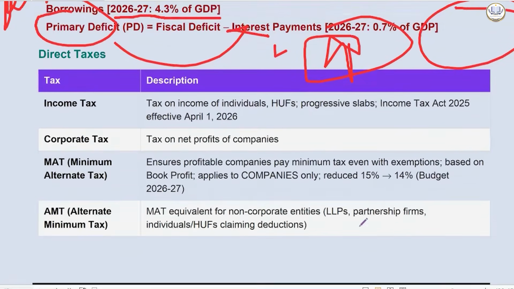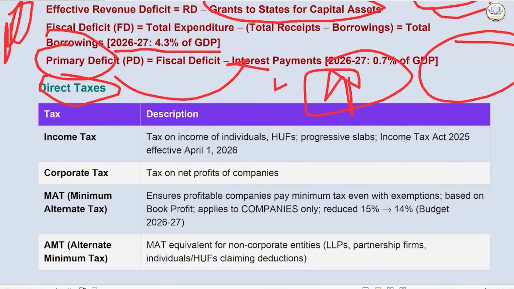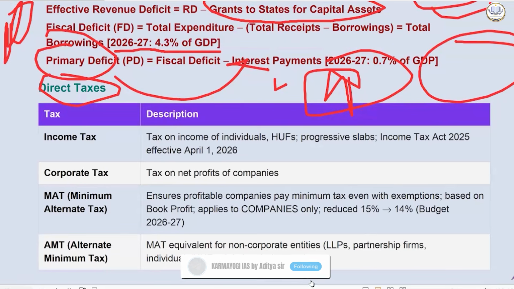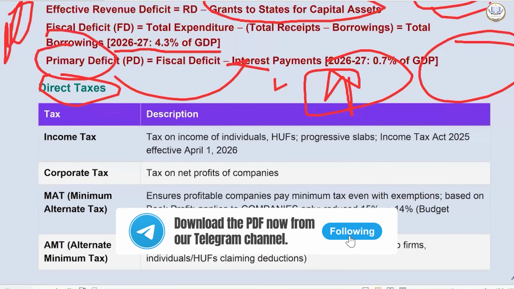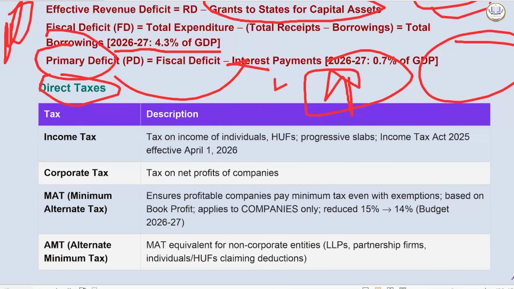Now, let's see what are called direct taxes. Direct taxes are something where you know that you are being taxed. It's not silent. You are earning income and you come into the slab which is taxable, you will be taxed. You will know it, it will pinch you. That is why people talk a lot about income tax, but the majority of people are not paying income tax in India, just 3-4%. But everyone is paying indirect taxes, still they are not aware of it. It is a silent tax.